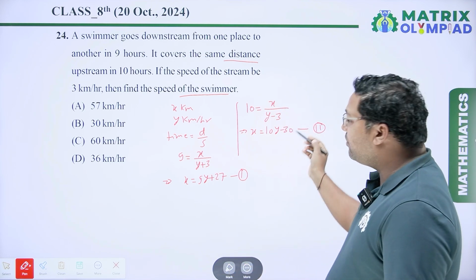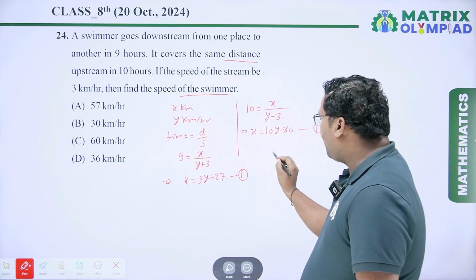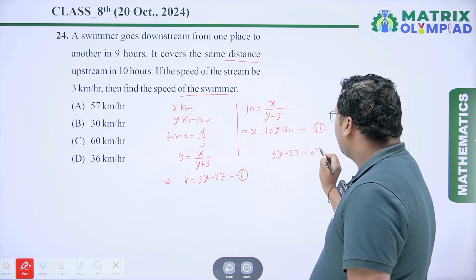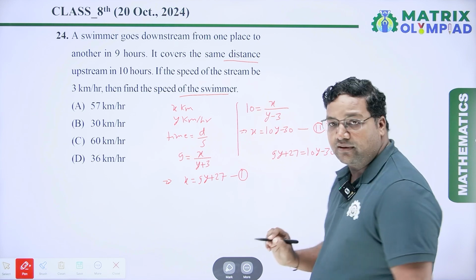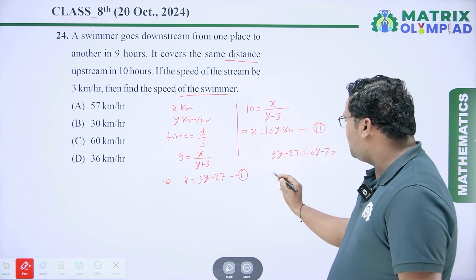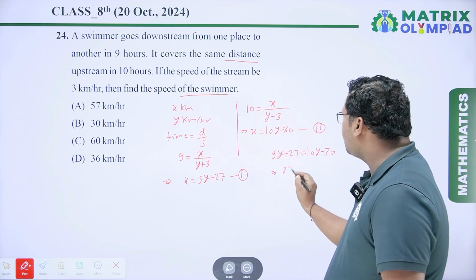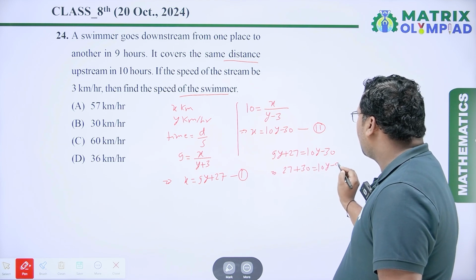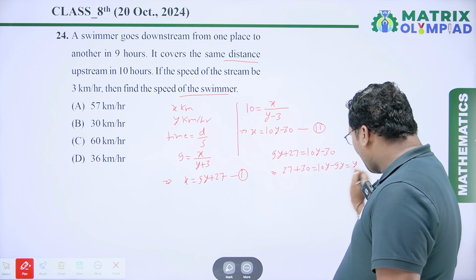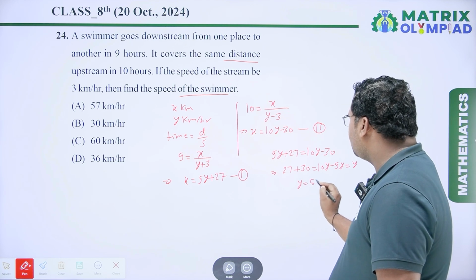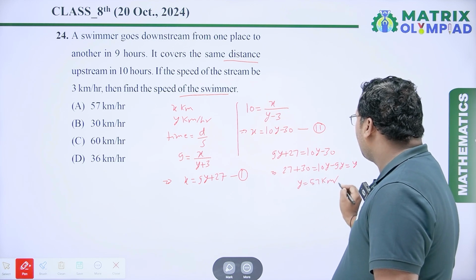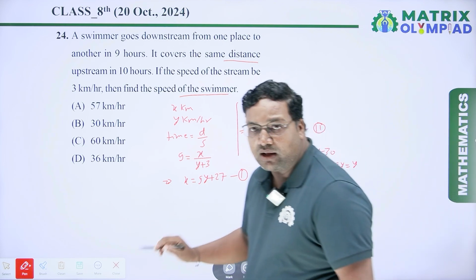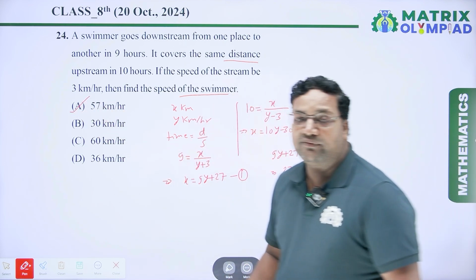So from equation number 1 and equation number 2, 9y plus 27 equal to 10y minus 30. Now we solve this equation. So we get 27 plus 30 is equal to 10y minus 9y, which is equal to y. So y equal to 57 km per hour. So the speed of the swimmer is 57 km per hour, which is option A. So option A will be the right answer.